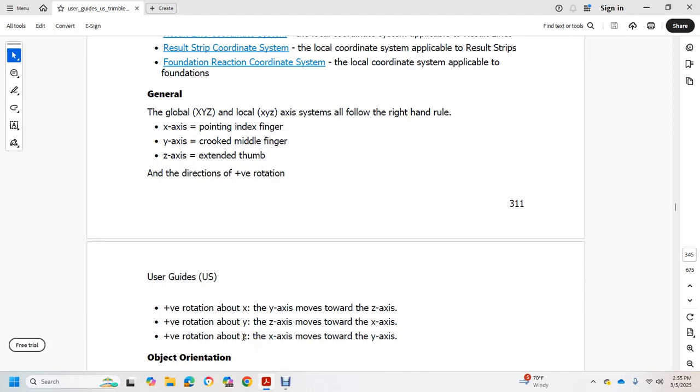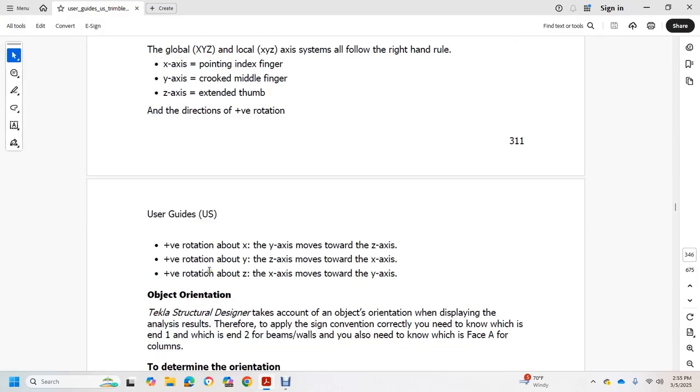Positive vector rotation about X: the Y axis moves towards the Z axis. Positive vector rotation about Y: the Z axis moves towards the X axis. Positive vector rotation about Z: the X axis moves towards the Y axis, or object orientation.